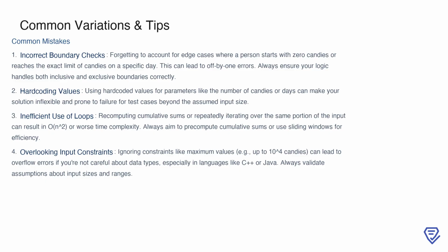Finally, overlooking input constraints can lead to serious problems, especially with large inputs. For example, if the maximum number of candies is 10 to the power of 4, using inappropriate data types in languages like C++ or Java could cause overflow errors. Always validate your assumptions about input sizes and handle them carefully in your implementation.